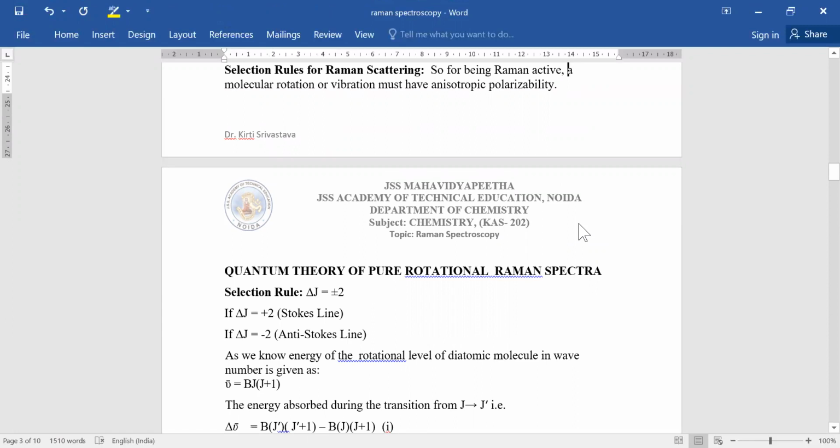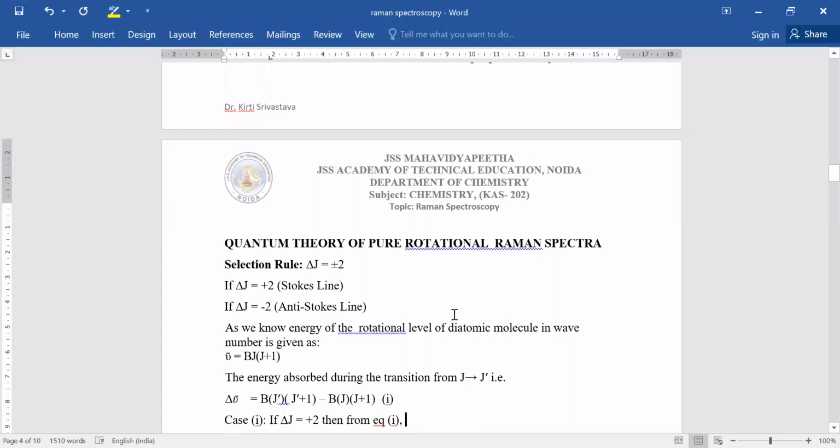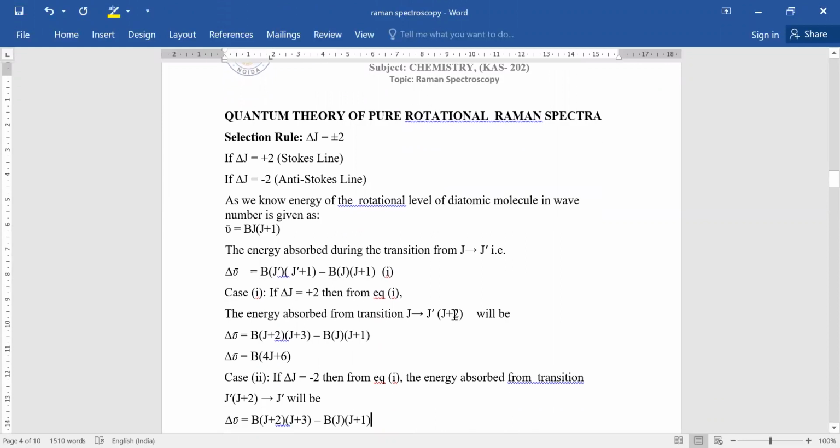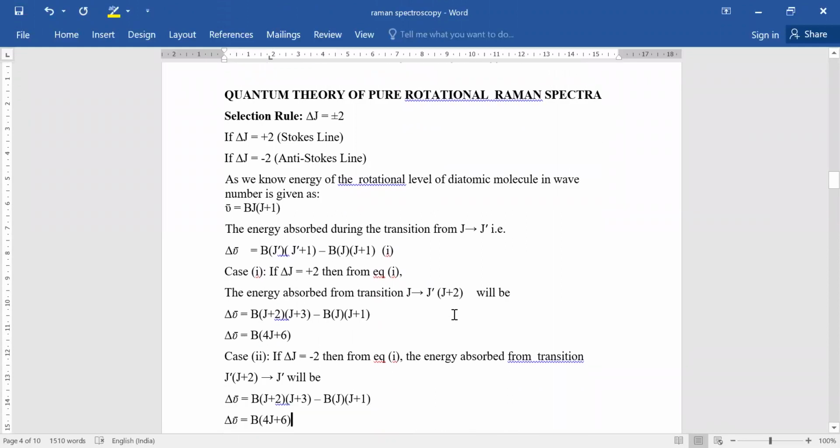Now I am going to explain the quantum theory of pure rotational Raman spectra. For a molecule showing pure rotational Raman spectra, the selection rule is delta J equal to plus minus 2. If delta J equal to plus 2, it shows the Stokes lines, and if it is minus 2, it shows the anti-Stokes lines. As we know, the energy at the rotational level of a diatomic molecule in wave number is given by a particular formula.